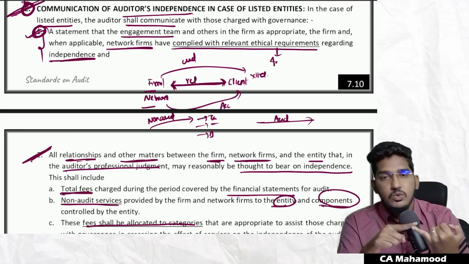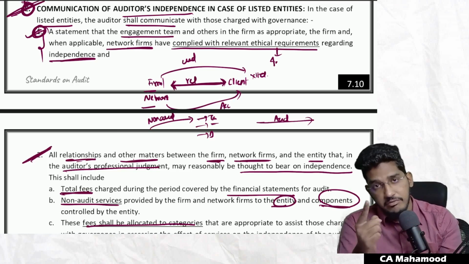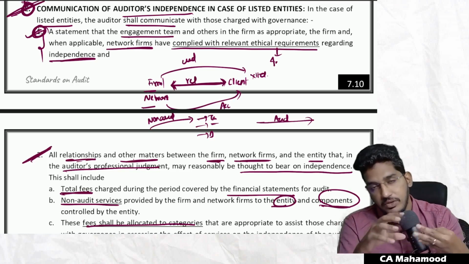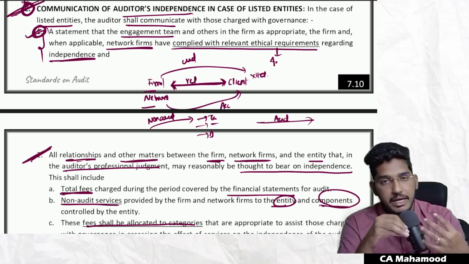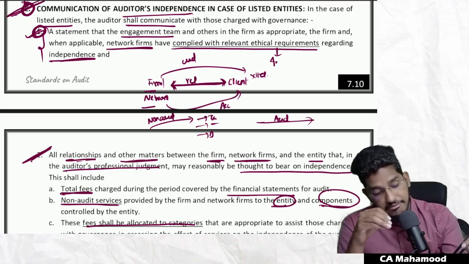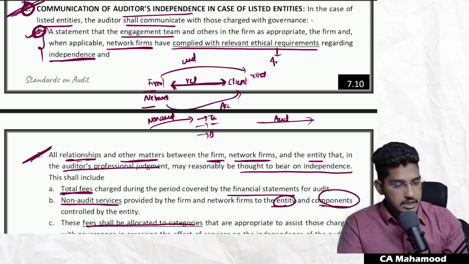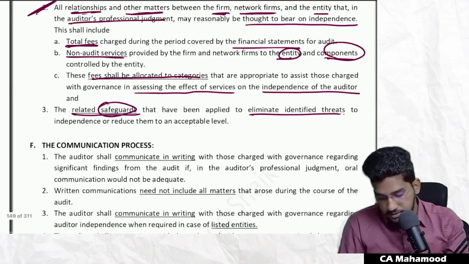What are they? What is the total audit fees you are charging? Non-audit services, if any, provided by you or your networking firm to the client or the client's components. And also you have to give the breakup of fees for all these different assignments, which will help those charged with governance to determine whether there is any impact on independence. And finally, if you find any threat, what safeguards you have taken to overcome that threat, that also should be communicated with those charged with governance. So these are the matters which are required to be communicated in case of listed entities.